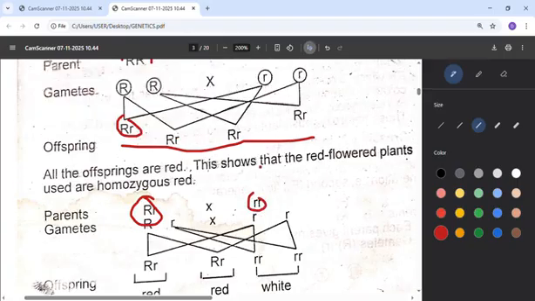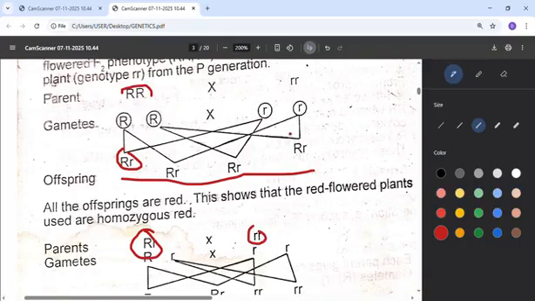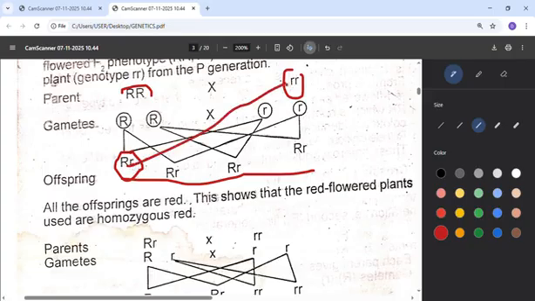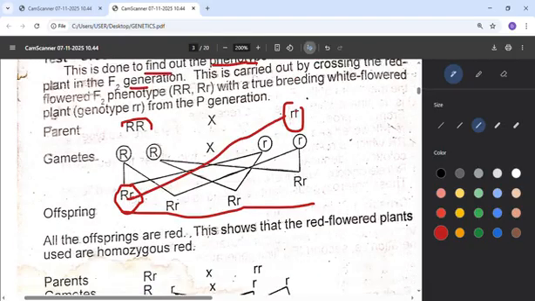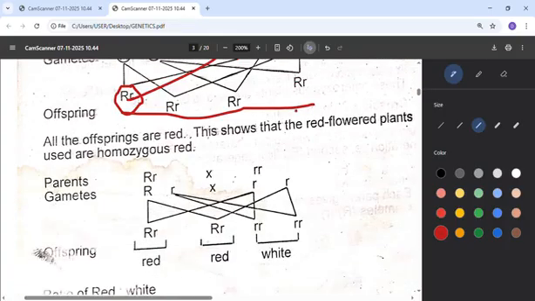Remember, from the beginning it was only big R and big R, small r, but if you want to do back cross, pick from the children and then pick from the parents. The parents have small r, the children have big R, small r. So when you join these two together, you can use it for the back cross, to find out the phenotype of each of them.